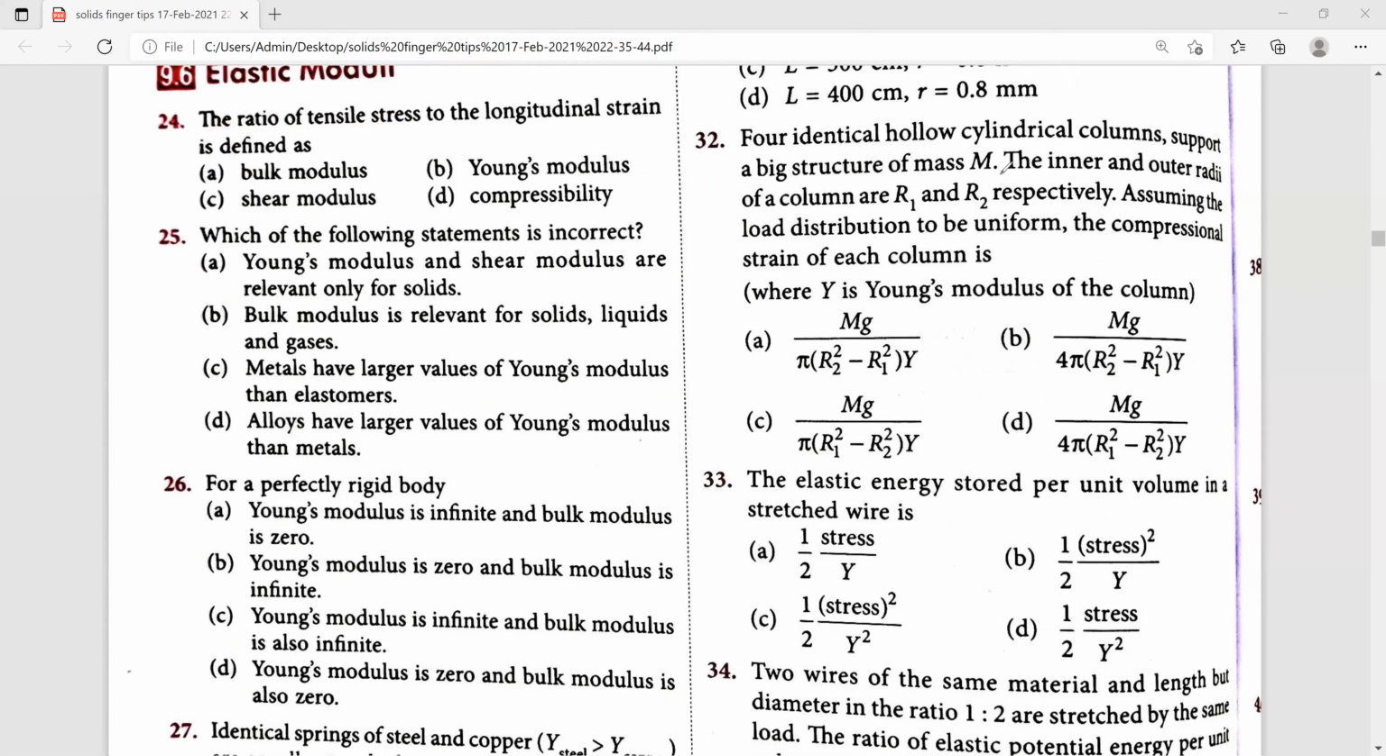Next, 33rd one. The elastic energy stored per unit volume in a stretched wire is. Which mathematical equation represents it? The elastic energy stored per unit volume in a stretched wire is given by U equal to half stress into strain. We can write this as stress whole square divided by 2 times Young's modulus, because Young's modulus is stress by strain. For 33rd one, this one is the right answer.